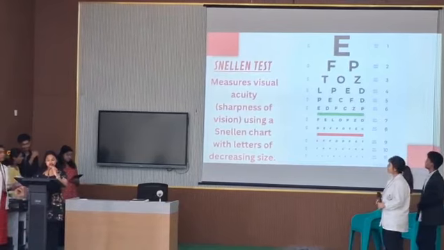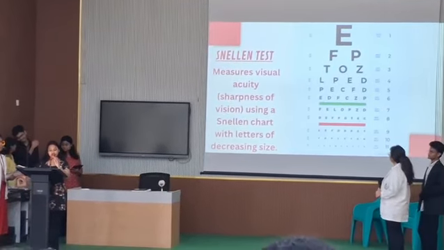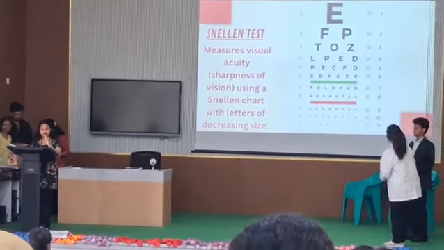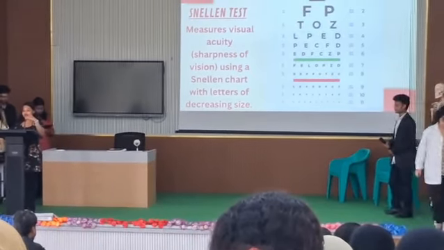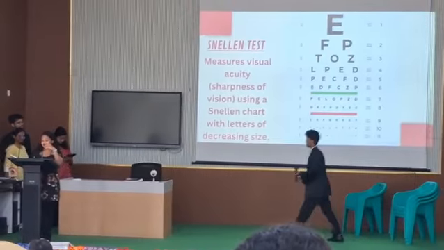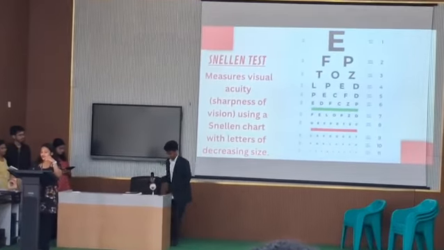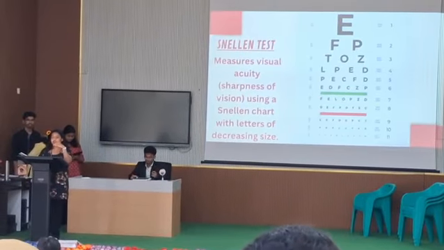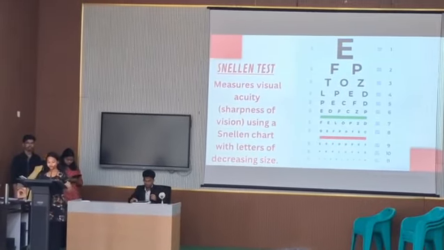Snellen's test measures visual acuity, which is the sharpness of vision, using a Snellen chart with letters of decreasing size. If any one of you has power in the eyes and has gone for a checkup, you would see these kinds of charts in the doctor's cabin. This is also used to check your eye power.